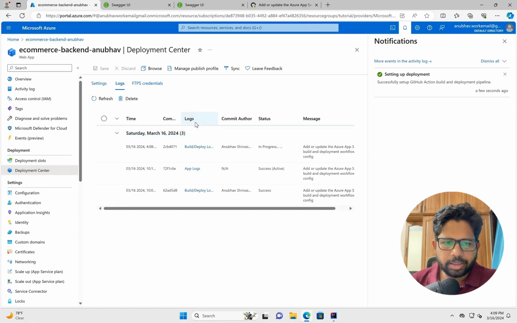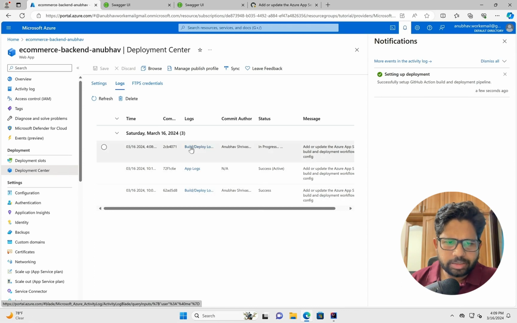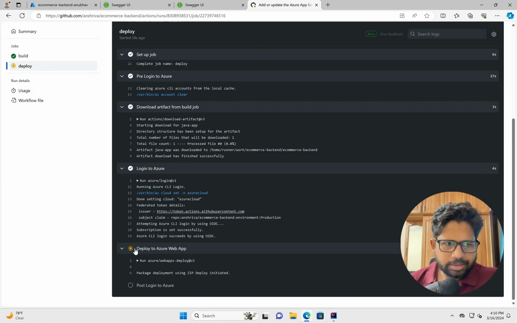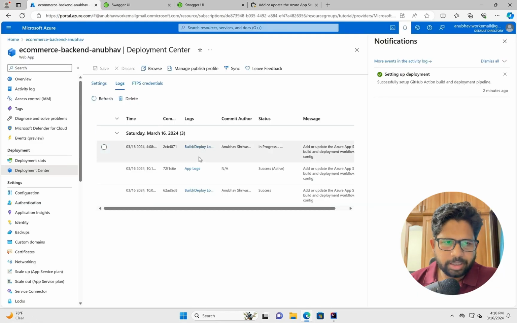You see the deployment getting triggered and a bunch of deployment logs. So we would need to wait for this thing to succeed. Basically, it is showing as in progress. You can ignore the previous one. Basically, my recording got stuck in between. So this one you can ignore. Basically, there are two entries. One is for the build and the other is for the deploy. So these two were the other entries. But yeah, this one, the latest one, is the one for the build and the deployment being in progress. Here you see the deployment is in progress in the GitHub, as well as you can see the same in the Azure portal.